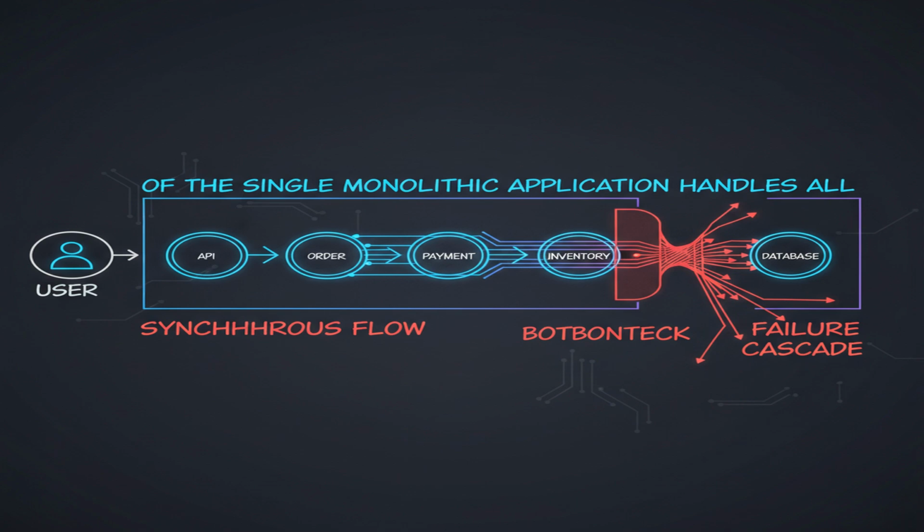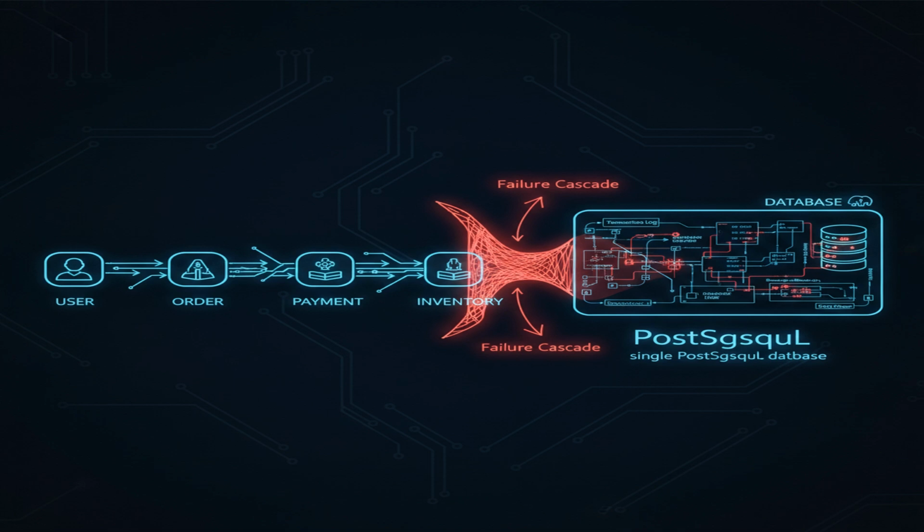Let's start with a naive approach. A single monolithic application handles all aspects of the e-commerce platform: product catalog, order management, payments, and user accounts. All these services directly interact with a single PostgreSQL database instance. This simple architecture quickly becomes a bottleneck.